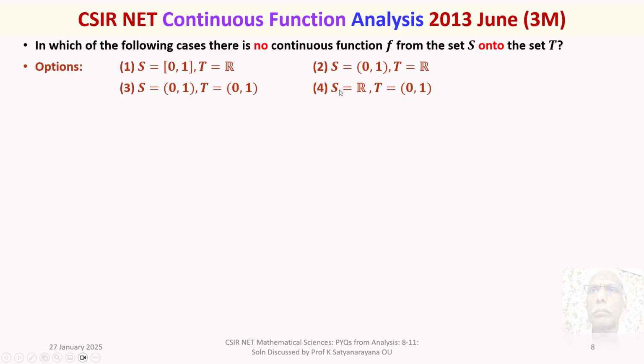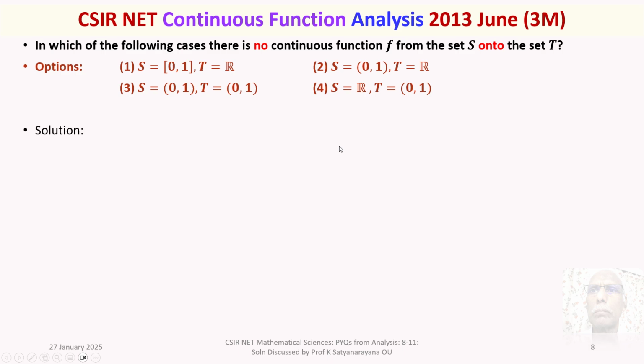Option 4, S is equal to R and T is the open unit interval. What is that you have to find out? You have to find out those cases where there is no continuous function f from S onto the set T.